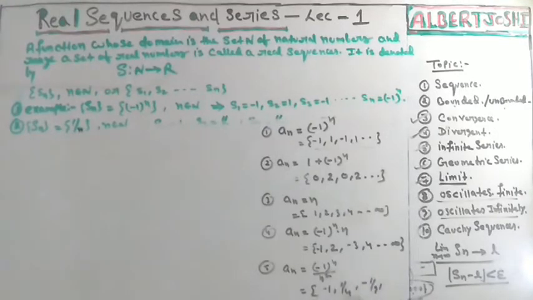If you put 4, then 1 upon 4 squared is 16, and so on. You can see there are an infinite number of points, but if you keep increasing the value, then the overall value will converge to 0. So at last you will get 0.